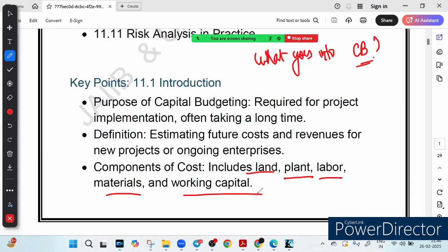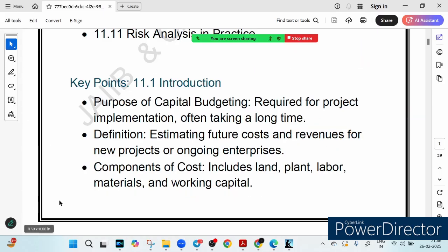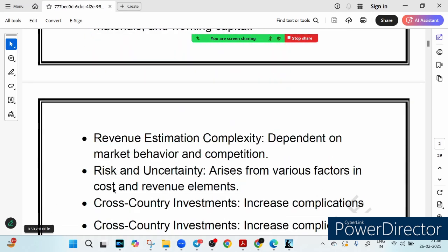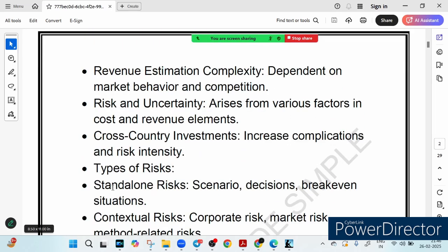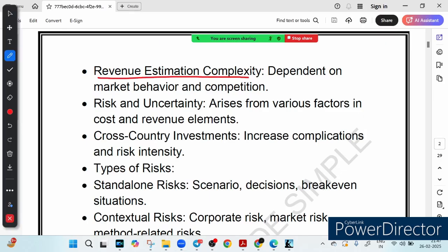But wait, predicting revenue is not that simple, right? Because markets are unpredictable. So I hope our answer is clear on what goes into capital budgeting. We consider all these factors, but predicting revenue is not that simple. That is the revenue estimation complexity.